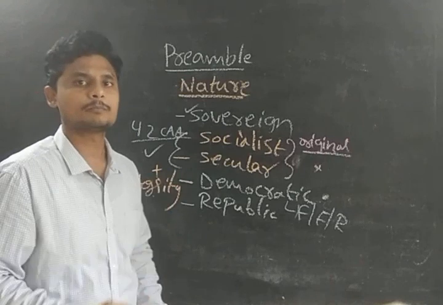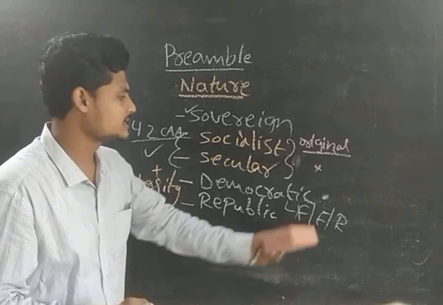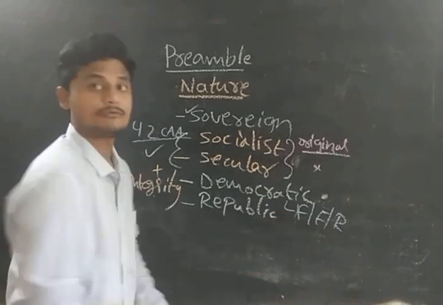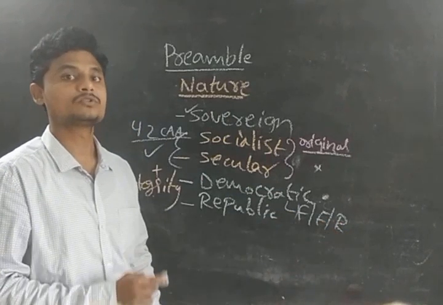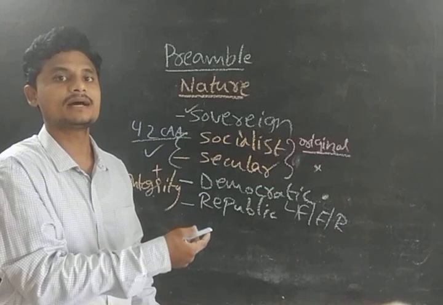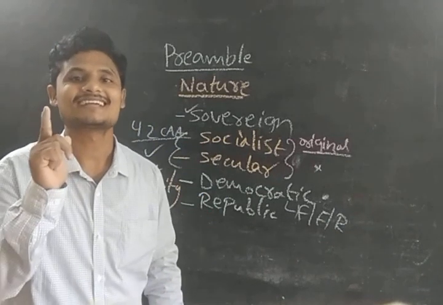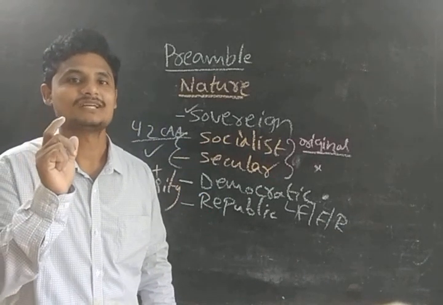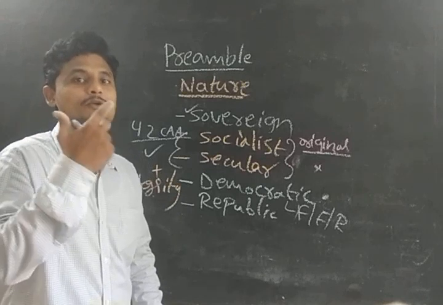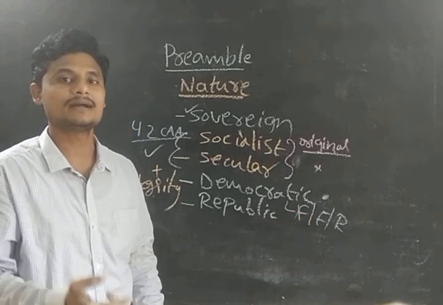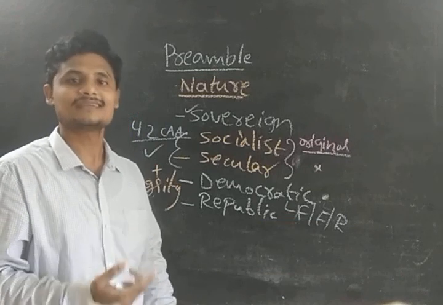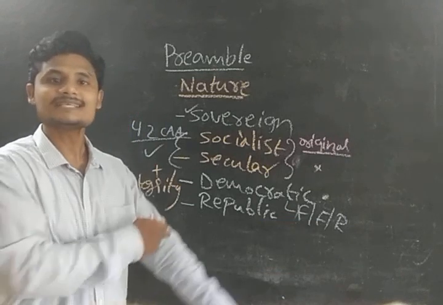I will take the example of China. China will do all three parts. They will conduct free elections, fair elections, and regular elections. But it is not democratic, though people think that they are democratic. Why? Because China has only one party, the Communist Party of China. So if they are conducting free, fair, and regular elections and having only a single party, does it mean that it is democratic? No. Okay, guys, clear.